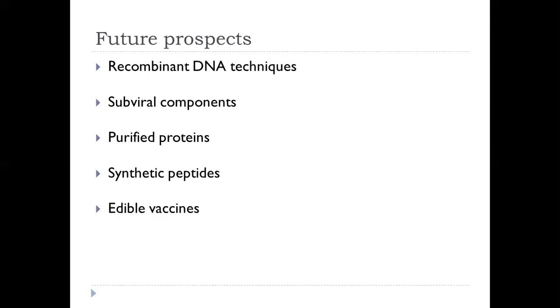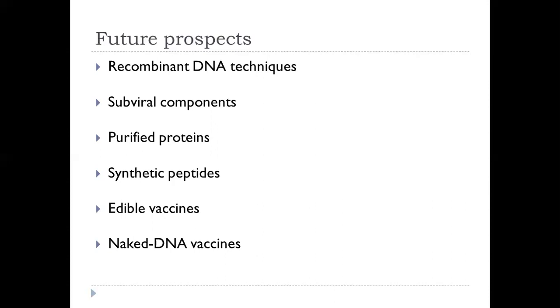Development of edible vaccines, whereby transgenic plants synthesizing antigens from pathogenic viruses may provide new cost-effective ways of delivering vaccine. Use of naked DNA vaccines, potentially simple, cheap, and safe, in which recombinant plasmids carrying the gene for the protein of interest are injected into hosts and the DNA produces the immunizing protein. Now, these are the different types of vaccines that we have seen.